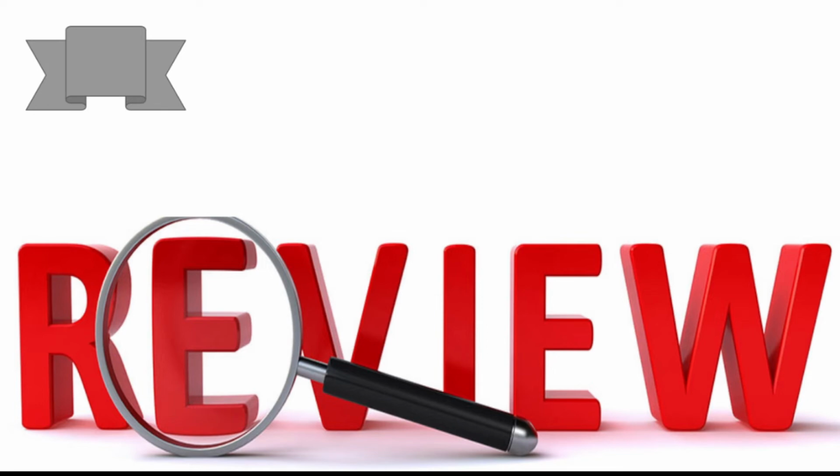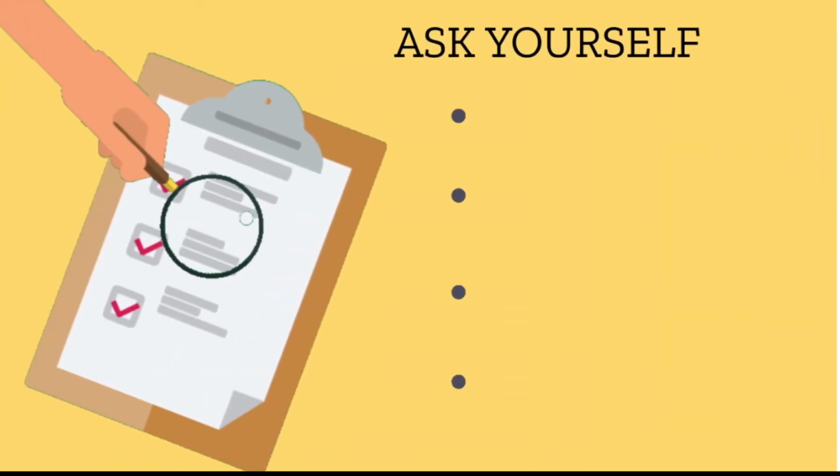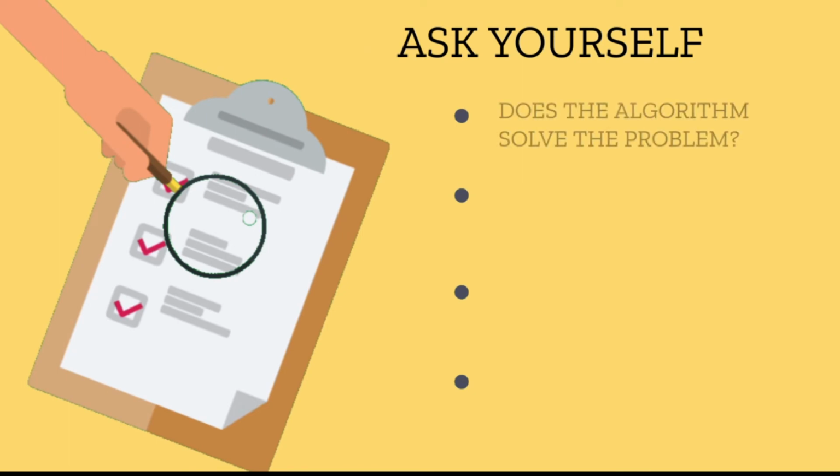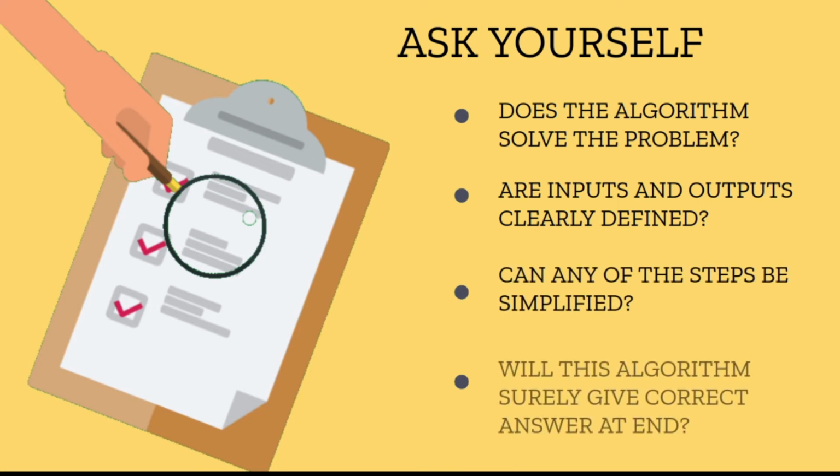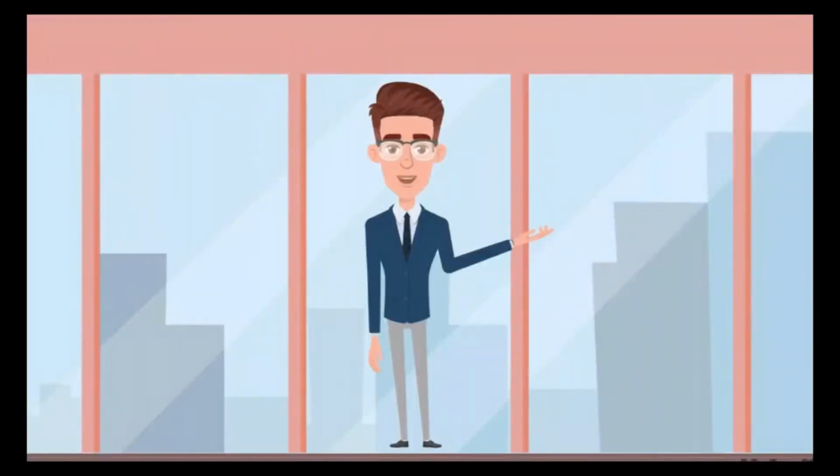Now since you are done with writing your algorithm, it's time to check the algorithm. Ask yourself these questions when reviewing. Does the algorithm solve the problem? Are inputs and outputs clearly defined? Can any of these steps be simplified? Will this algorithm surely give a solution at the end? These are the 6 steps you should follow when you are going to write an algorithm.